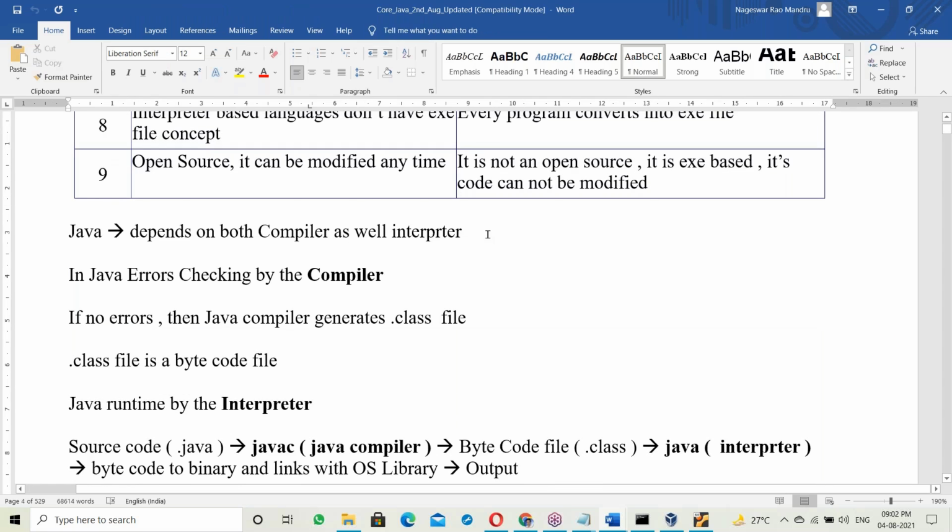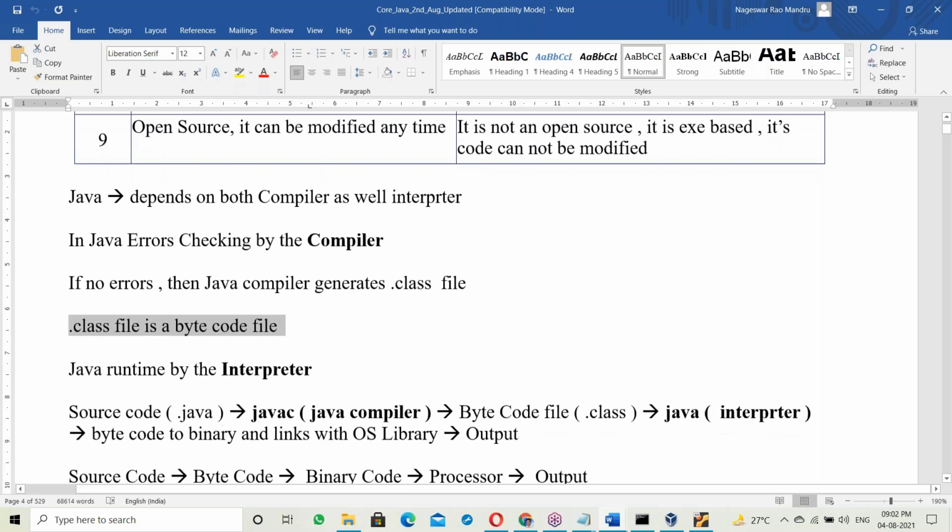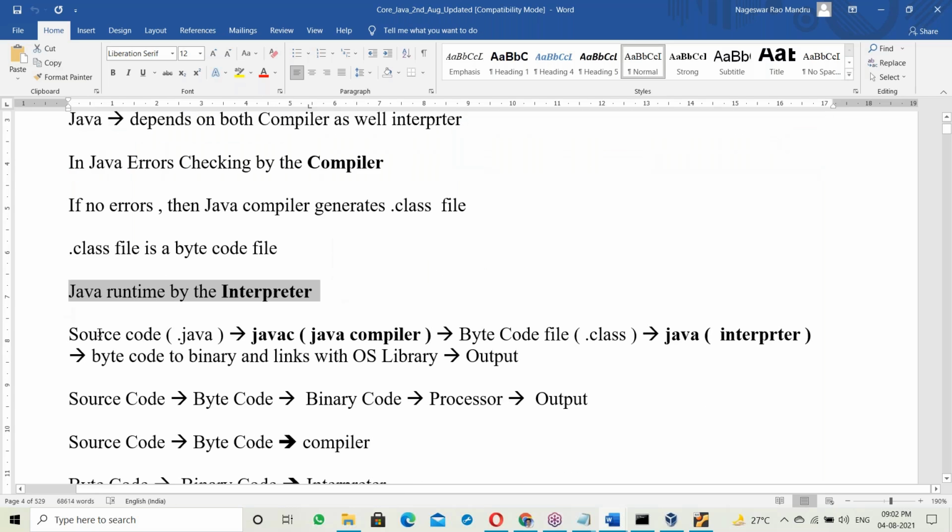Java depends on both the compiler as well as the interpreter. In Java, errors are checked by the compiler. If there are no errors, it generates a dot class file, which is a bytecode file. Java runtime is by the interpreter. Source code is given to the Java compiler, generating a bytecode file. That is given to the interpreter, generating binary codes, and finally generating output.